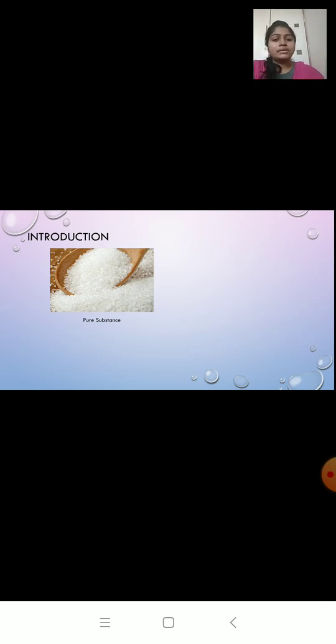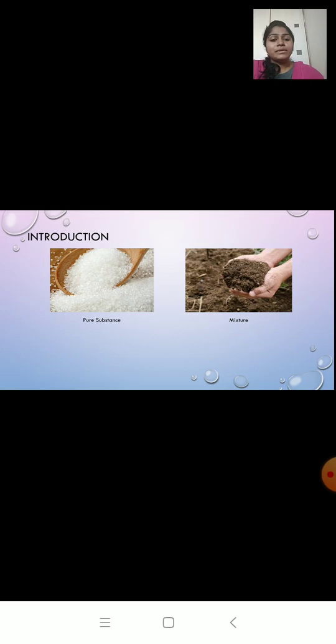Now in this picture you can see sugar. When you observe sugar, you can see that the size, color and shape of the sugar particles are the same. It looks same throughout. It looks white. Now the second picture, you can see soil. When you observe soil, you can see that it contains clay, dead insects, some grass, small stones, right?